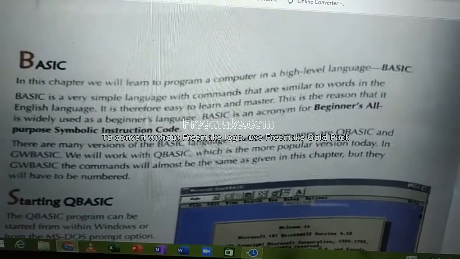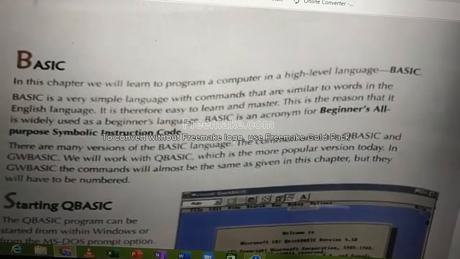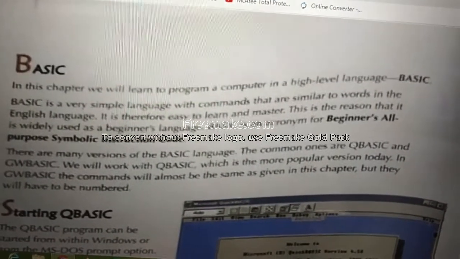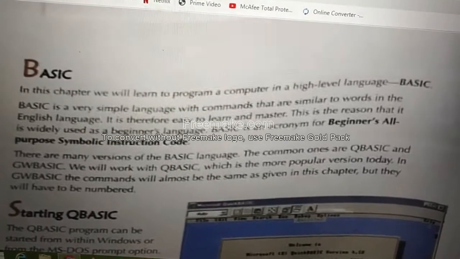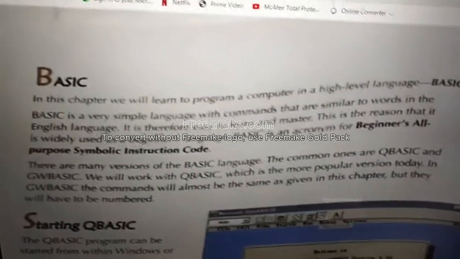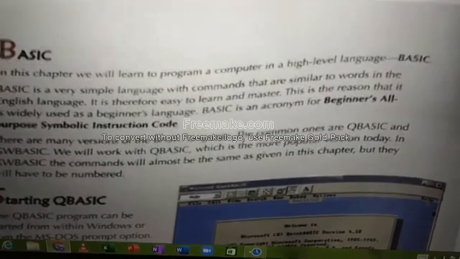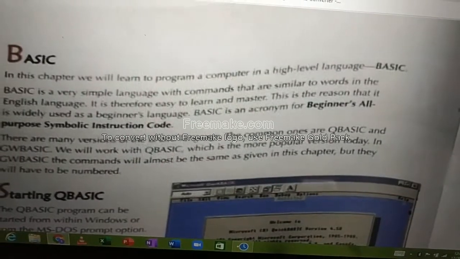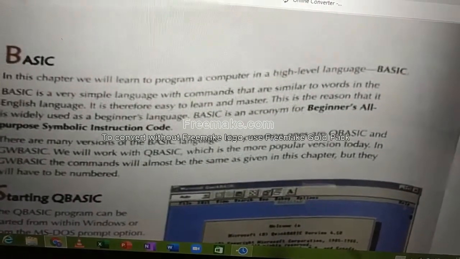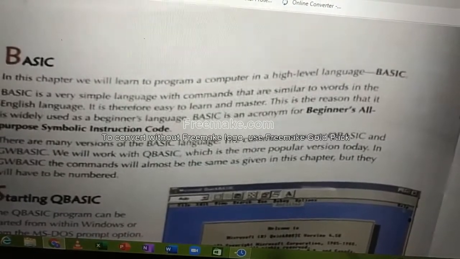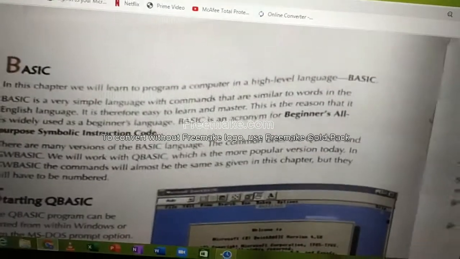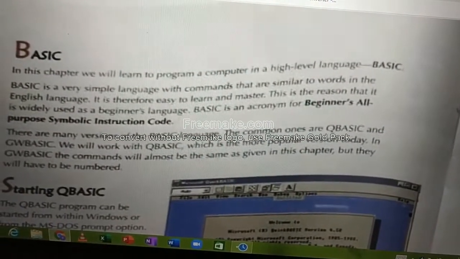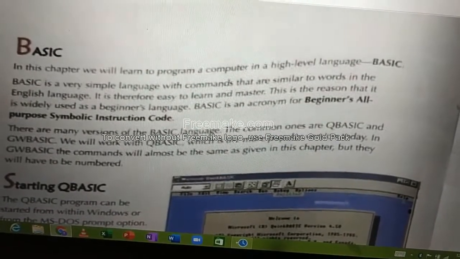This is what they are trying to say again and again. BASIC is a simple language. It is a very simple language with commands that are similar to words in the English language. It is therefore easy to learn and master. Since it is related to English words, it is very easy to learn. If it is easy to learn, automatically you can become an expert in it. This is the reason it is widely used as a beginner language.